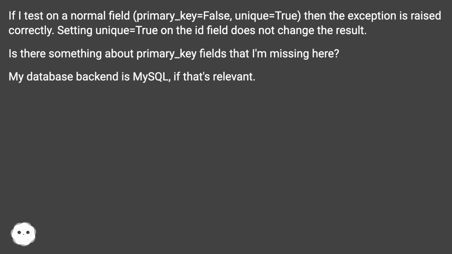If I test on a normal field, primary_key equals false, unique equals true, then the exception is raised correctly. Setting unique equals true on the ID field does not change the result. Is there something about primary_key fields that I'm missing here? My database backend is MySQL, if that's relevant.